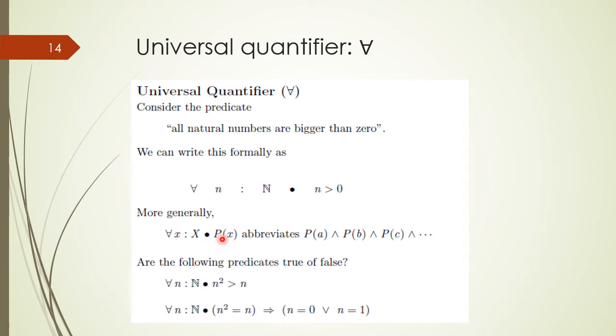And we have discussed earlier that the universal quantifier basically quantifies over all the values of the domain.